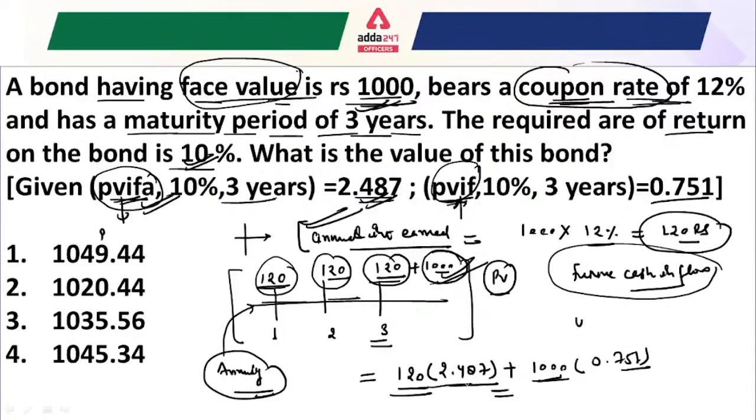Just solve this, and with this value you will get 298.44 plus 751, and the total value will be equal to 1049.44. This is how we can solve questions in the exam. Okay, so just understand how we solve these kinds of questions in the exam.